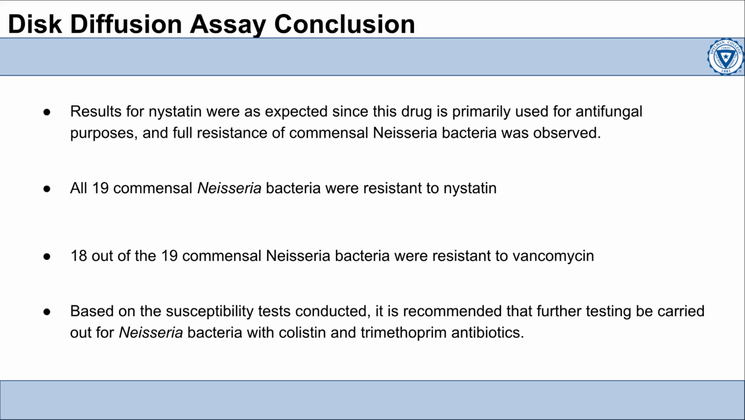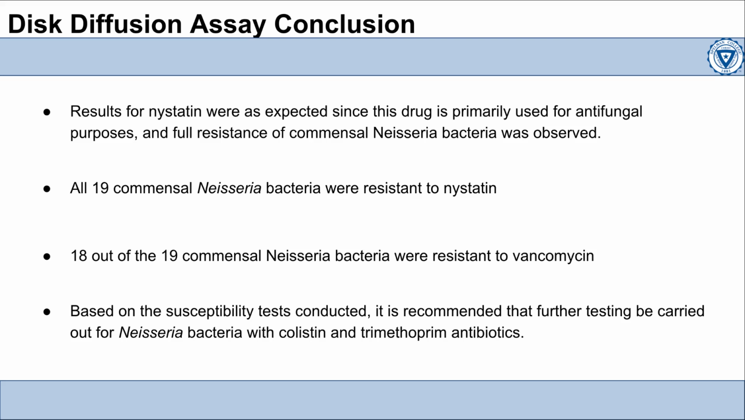Moreover, the susceptibility tests also showed that 18 out of the 19 commensal Neisseria strains were resistant to vancomycin, which is also known as a broad spectrum antibiotic used to treat bacterial infections caused by gram-positive bacteria. This result is concerning as vancomycin resistance is becoming increasingly common in clinical settings.